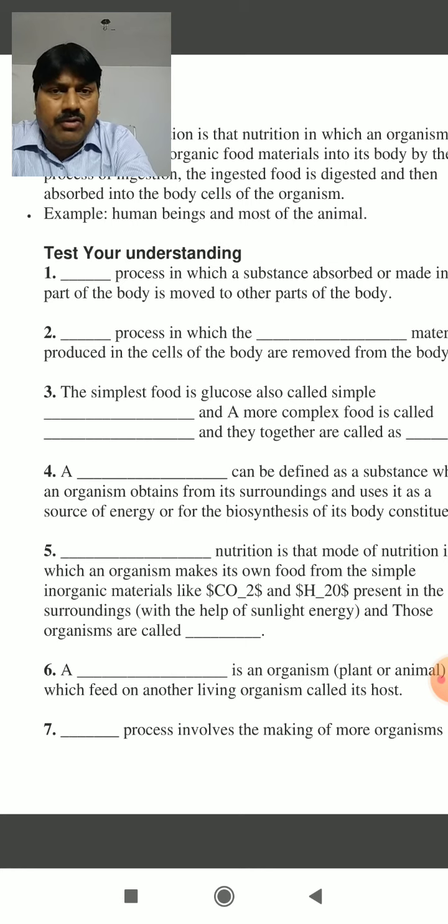So in holozoic nutrition, these five steps are essential because complex food must be ingested, digested, absorbed, assimilated and egested. It is discussed elaborately in the part on nutrition in animals in class 3.